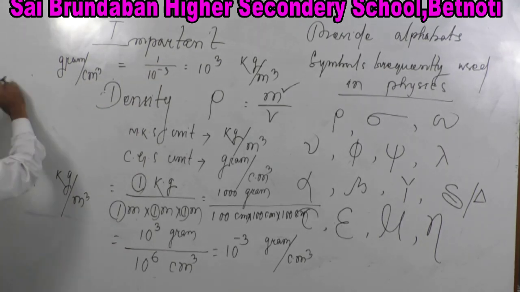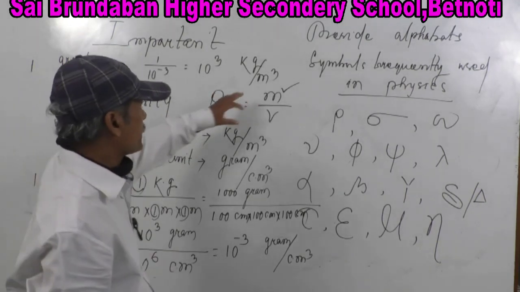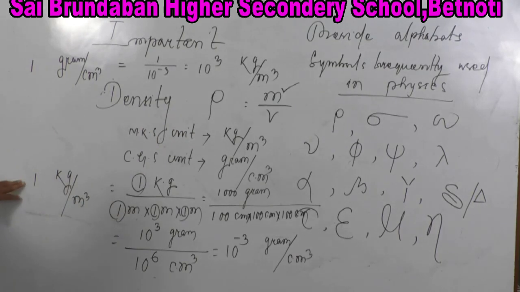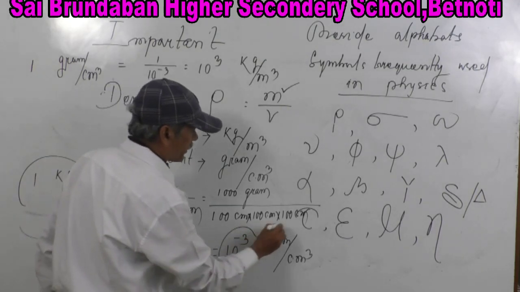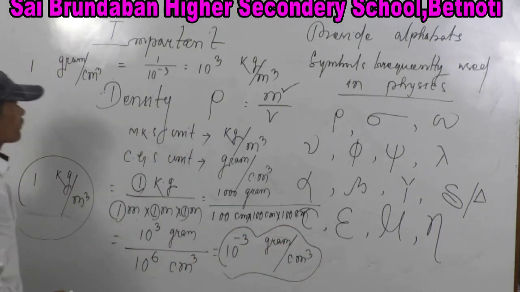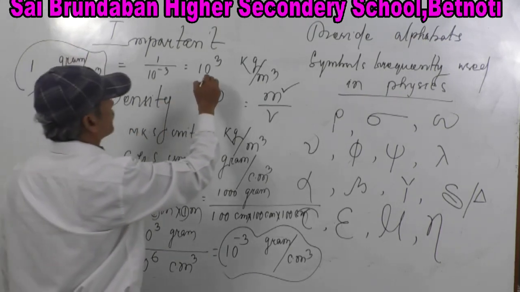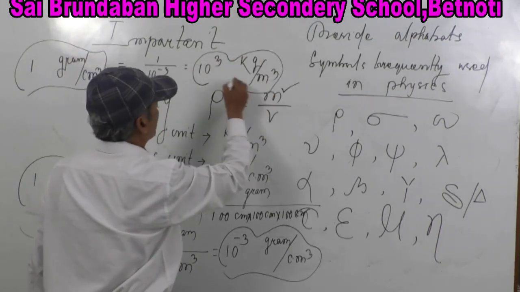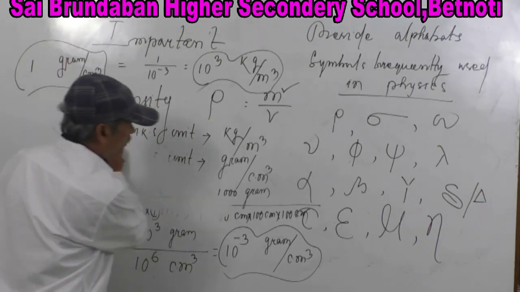So 1 gram per centimeter cube is equal to 10 to the power 3 kg per meter cube. 1 kg per meter cube is equal to 10 to the power minus 3 gram per centimeter cube. 1 gram per centimeter cube is equal to, no doubt, 10 to the power 3 kg per meter cube. So density is over.